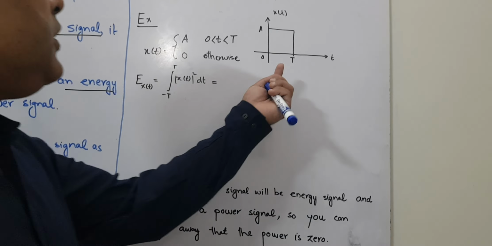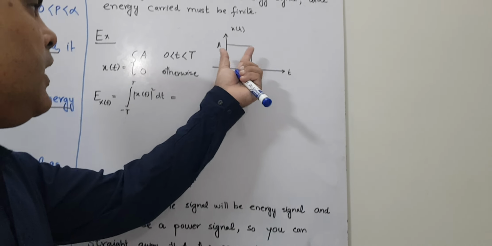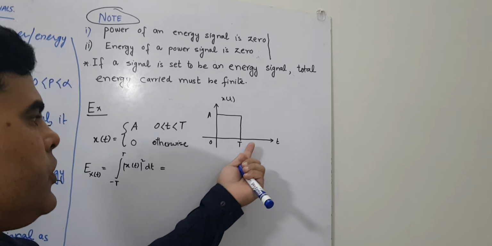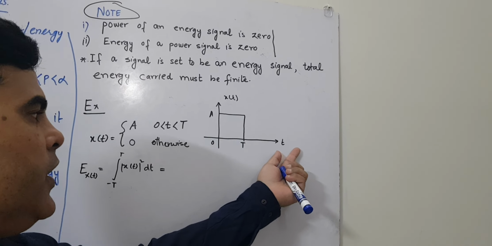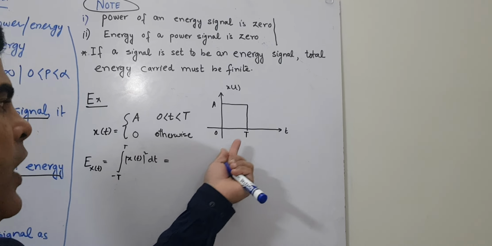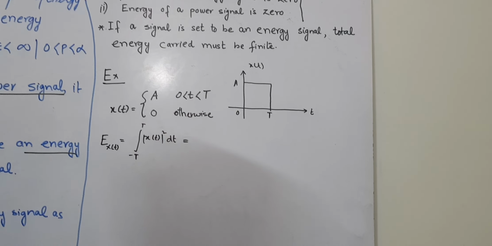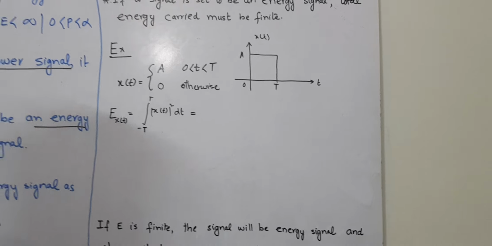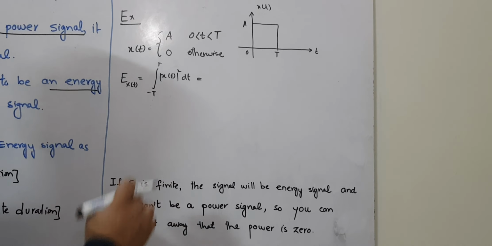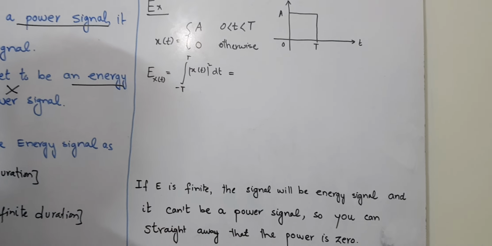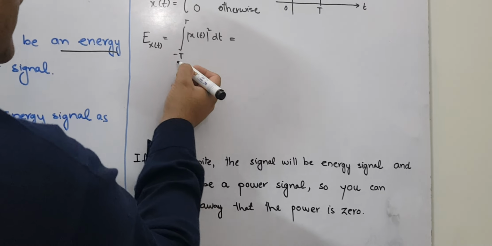So this is the portion where xt will always be equal to A, and beyond capital T, to plus infinity, it will be 0, and similarly from 0 to minus infinity, xt is 0. So if you want to calculate the energy of that signal, you can use the finite energy formula, and the limits are minus T to T.